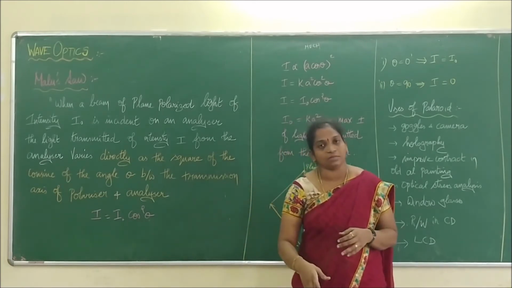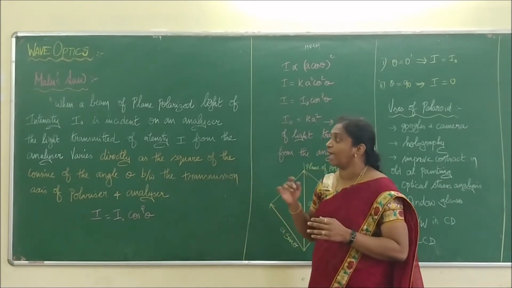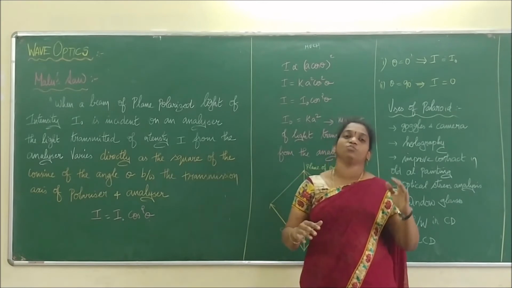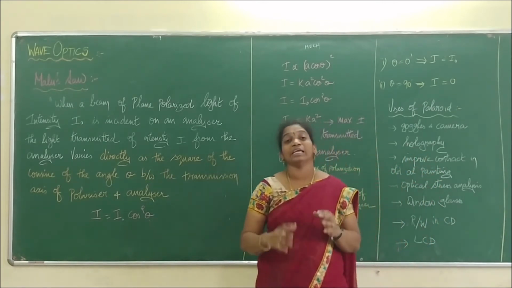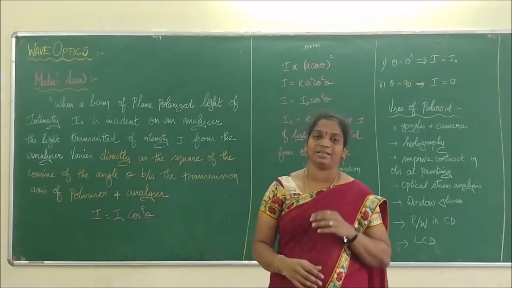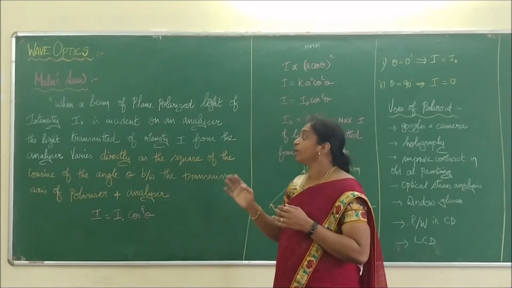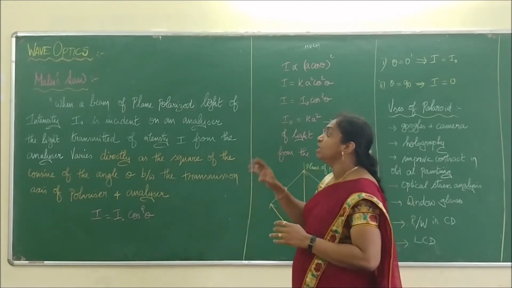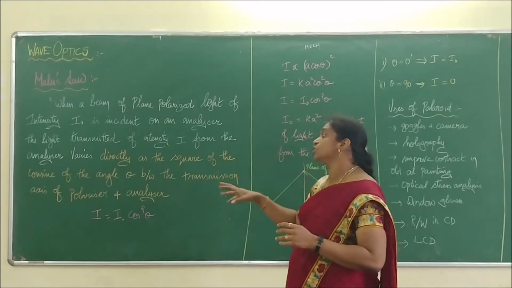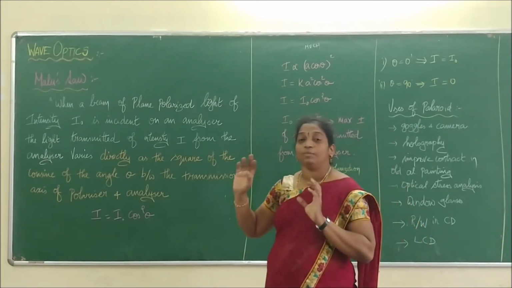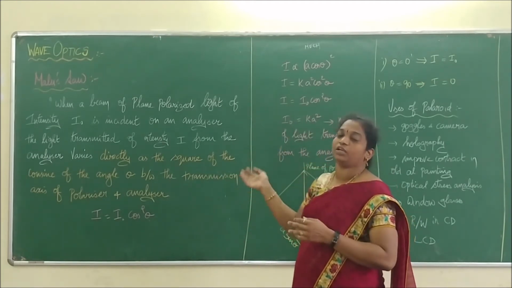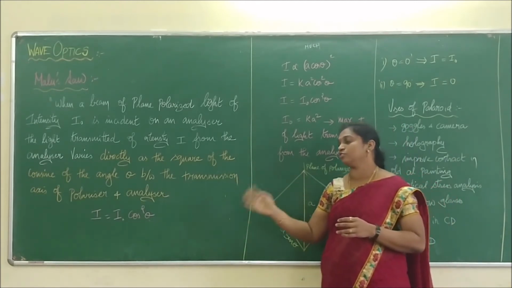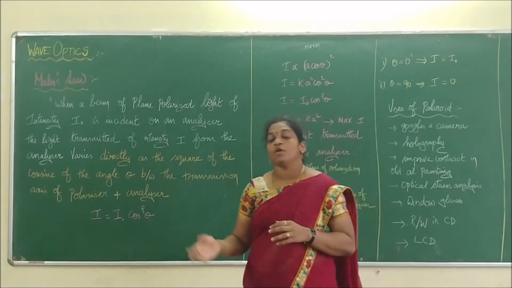Restricted by the polarizer. So Malus, as a scientist, calculated this and found a relationship for how the intensity from the analyzer varies when the light is passed through a polarizer, and he stated a law. We call that law Malus law. It says that when a beam of plane polarized light of maximum intensity I naught is incident on an analyzer, the light transmitted, of intensity I, varies as the square of the cosine of the angle theta between the transmission axes of the polarizer and analyzer. We already studied this.